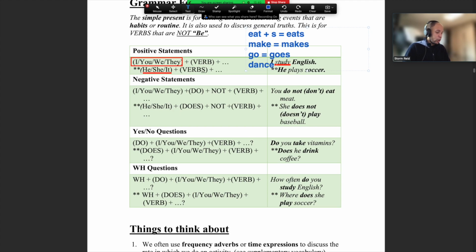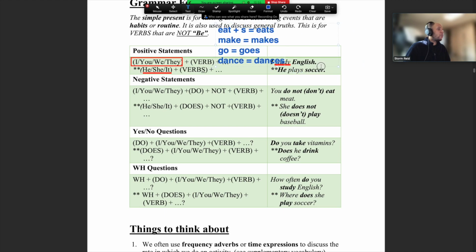So we're not going to put ES, okay? Because we have two E's. So you have to look at the word. If the word ends in an E, then you know we don't need to put ES. We just put S, okay? So it's very easy to check this as well, guys. If you need to check, oh, okay, what is it? Is it ES? Is it S? Is it IES? You can always check this very easily.